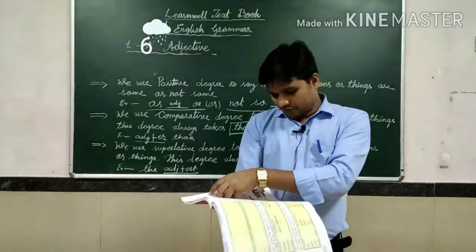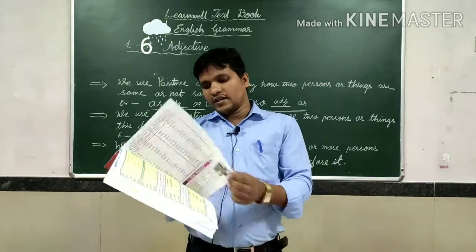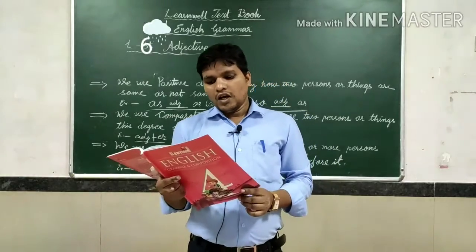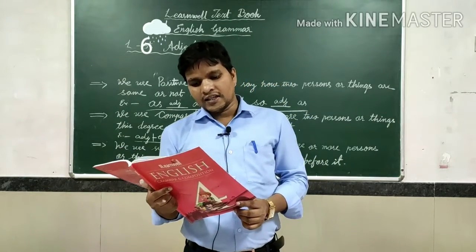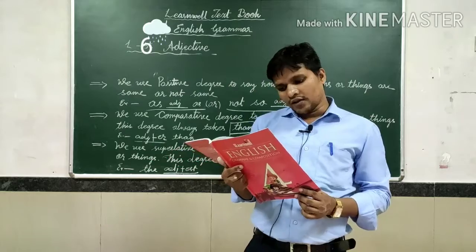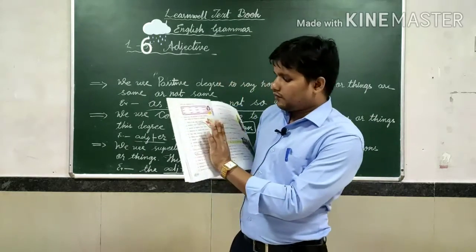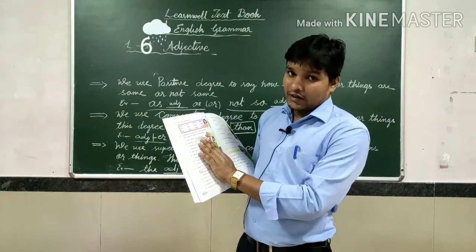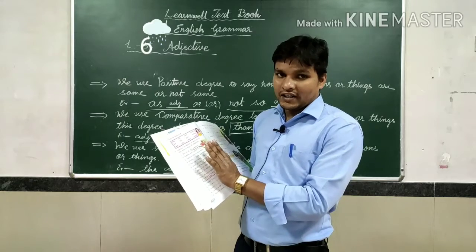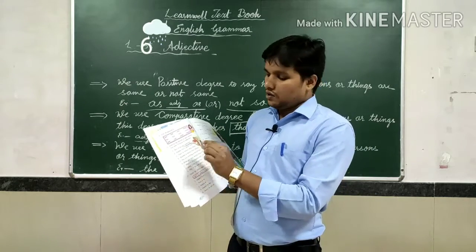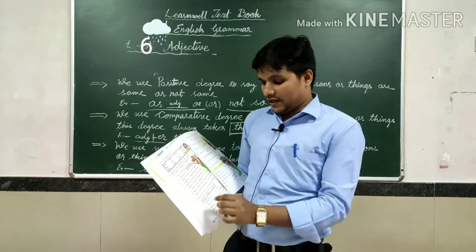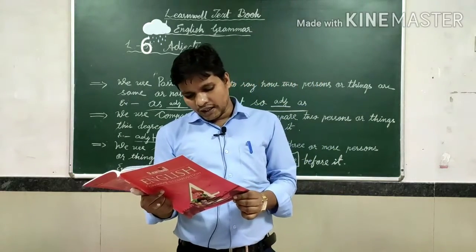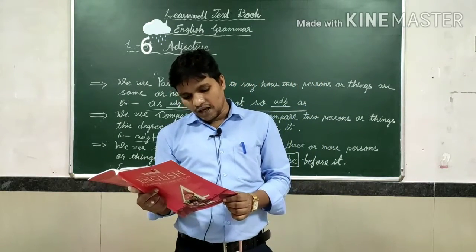Page number 33, you read this and write the answer. Underline the adjective in each sentence, and also name its degree of comparison. Here some adjectives are present, so you have to underline them and write what degree of comparison they are. Then choose the correct adjective for each blank.